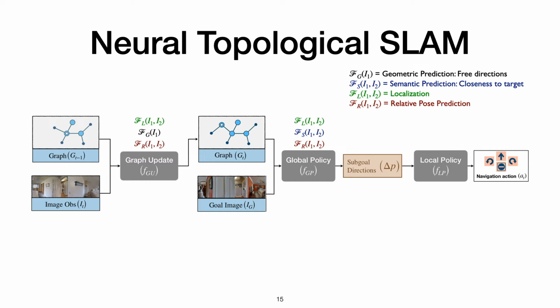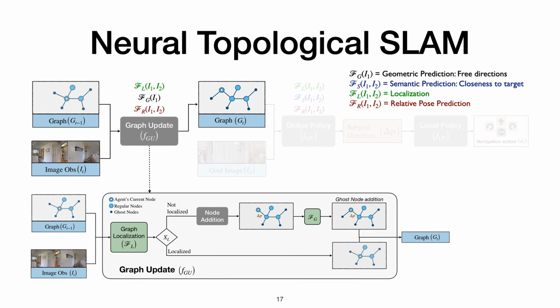It consists of three components: a graph update module, a global policy, and a local policy. The graph update module builds and updates the topological map as it receives observations. It first tries to localize the current image in the regular nodes existing in the map using the localization function. If the image is not localized, it adds a new node and uses the geometric prediction function to add ghost nodes to this new node. Each time a new node is added, we use the relative pose prediction function to estimate the relative pose of the new node with respect to the last node.